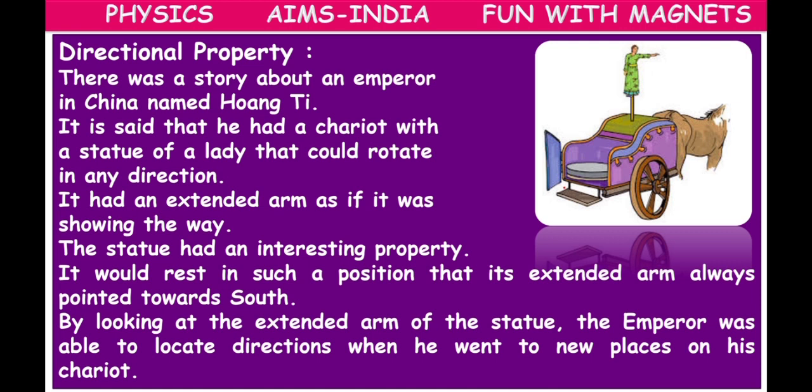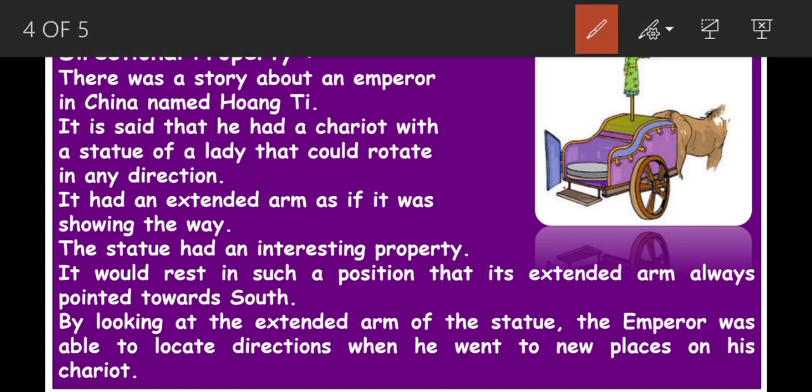Actually, magnets have a property of aligning in the north and south direction. They will show the north direction, and behind it will be the south direction. But here, the story says this chariot used to show the south direction.